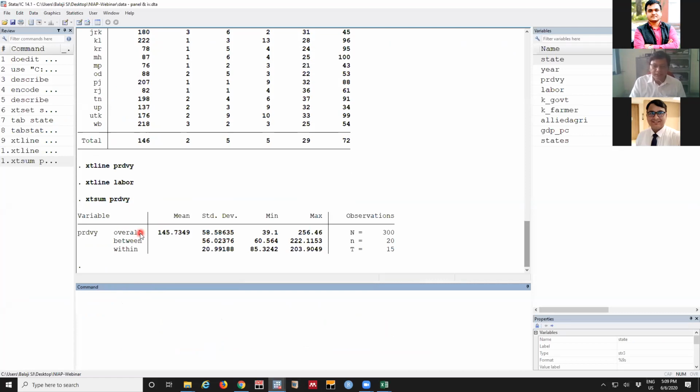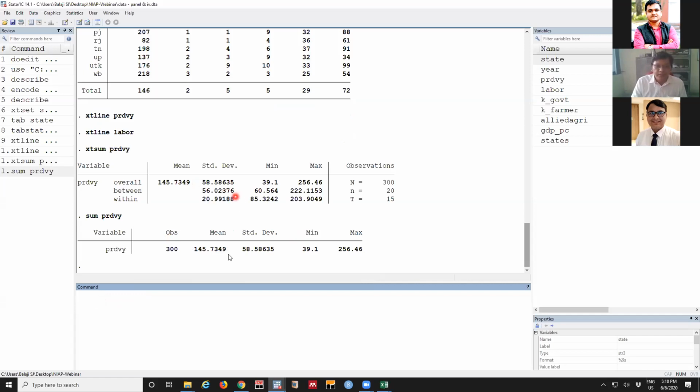In general, for cross-section data, the summary structure is different from panel. For example, without using the two letters XT, if you are straightly writing summarize, this data will be assumed to be cross-section data. So we wanted to get summary statistics for productivity.